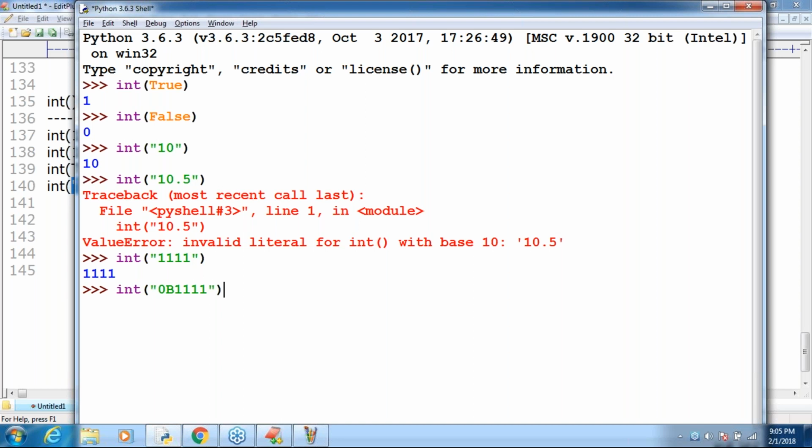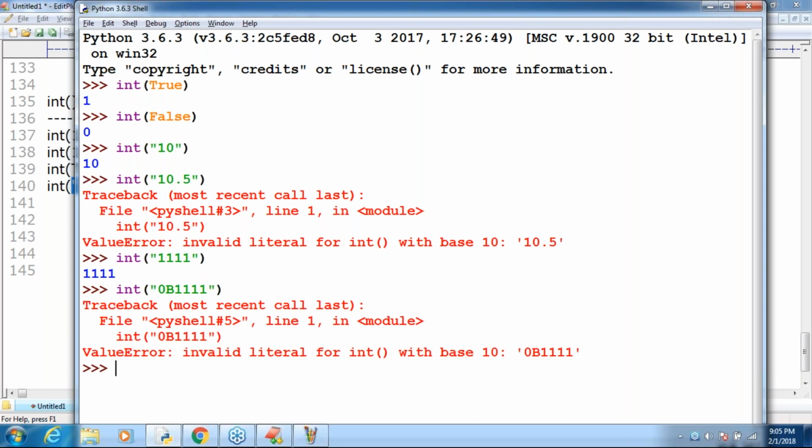Just now I told you, if you want to convert string to int type, the string should contain only an int value, in base 10, only decimal and not binary. ValueError: invalid literal for int() with base 10. Have you observed it is always expecting base 10. Binary and such things are not allowed. Remember that. This is what you should be aware of clearly.